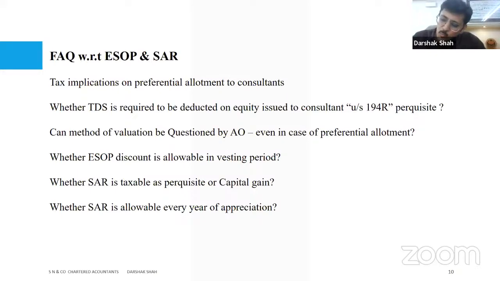If I go to question 1, at the first day, when I am getting the preferential allotment as a consultant of the company, in my view, whatever is the value of the company on that particular day, at that value, it becomes my income. If I'm correlating those shares to my professional curriculum, then of course that will be considered as my professional income, and that should accordingly be considered in my computation. So that's one thing.